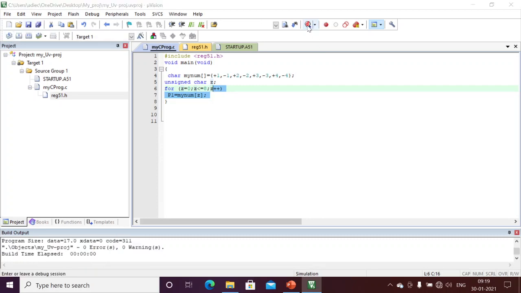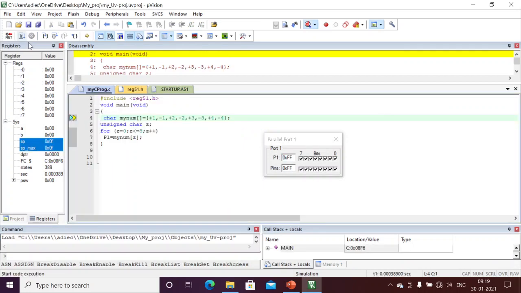Okay, there are no errors. Then I will just debug. Now, for the negative values, we will just give an overview. Normally our controller will store 0 to FF. My controller has an 8-bit range. For example, minus 1 means FF, minus 2 means FE, minus 3 means FD, and minus 4 means FC.